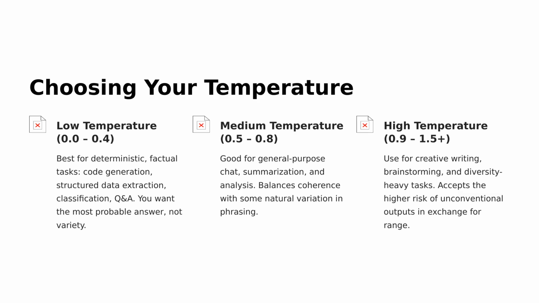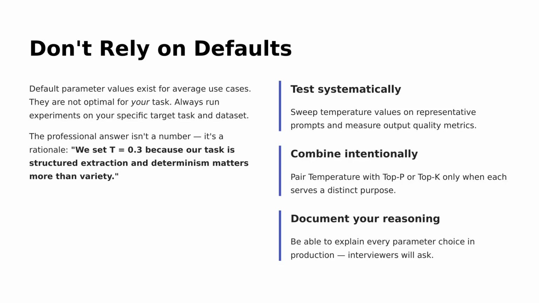For creative endeavors, go high at 0.9 or above, embracing diversity and innovative ideas, even if it means occasional, unconventional outputs.